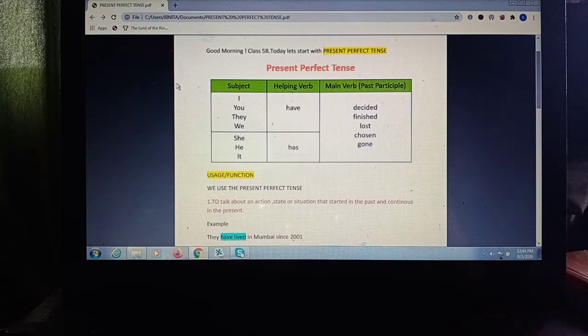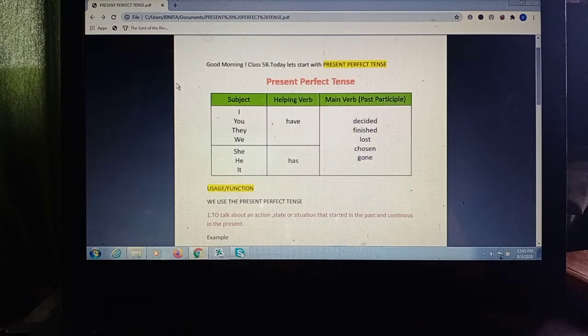Now for choose, chose, chosen. So it changes completely. For some of the verbs, your tense changes completely. Like chose will become chosen. Go will become gone. Understood? So you just have to remember and keep that in mind.